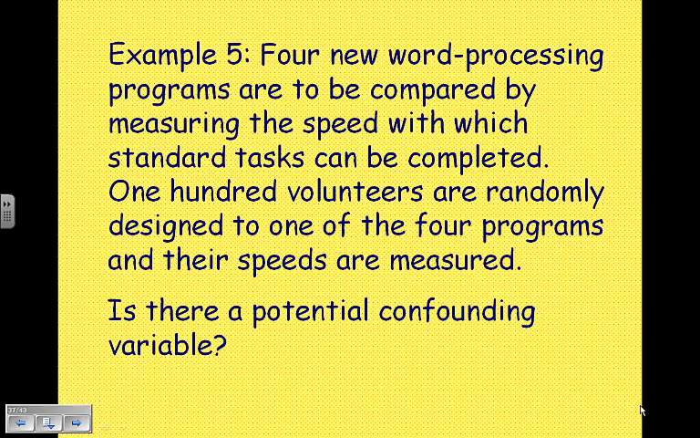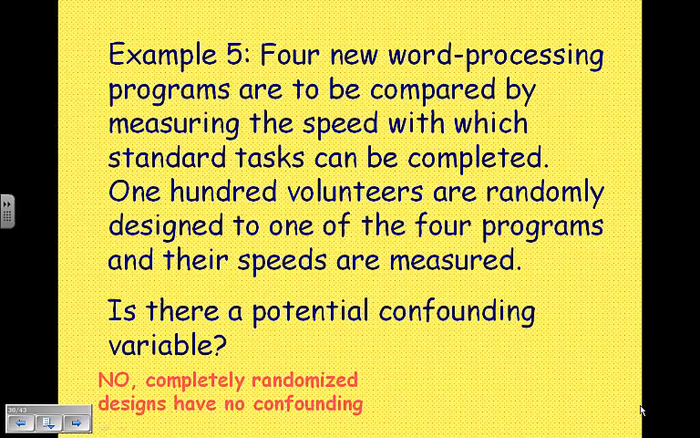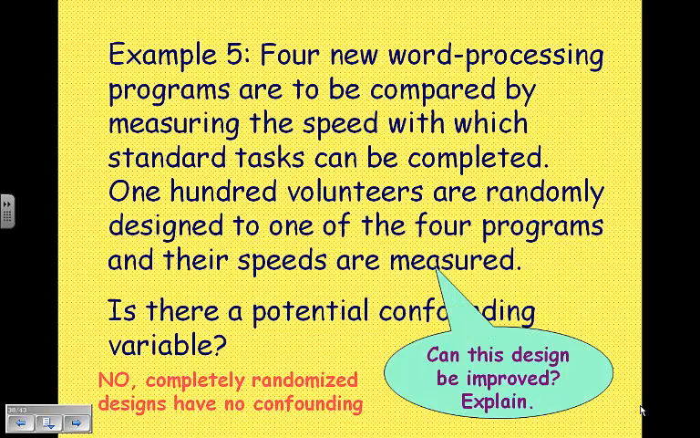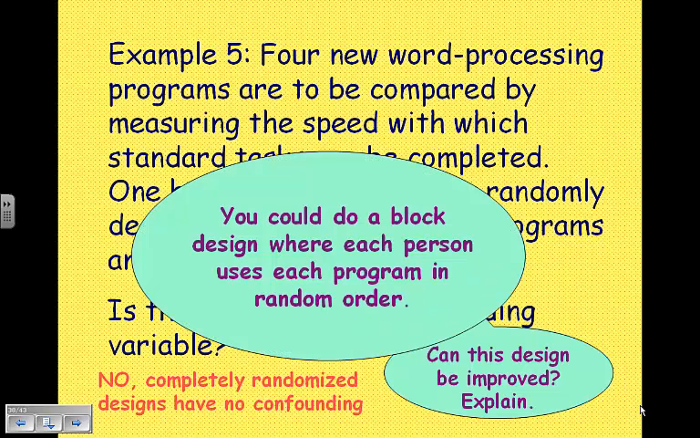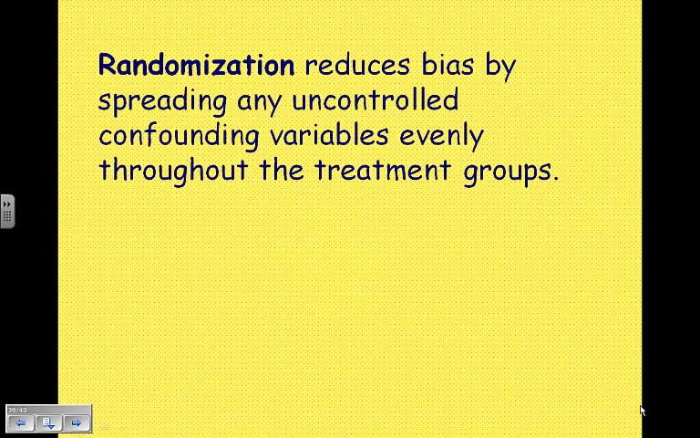Okay, continue with example 5. Is there a potential confounding variable? No. Completely randomized designs have no confounding. Can we improve it? Certainly. We could do a block design where each person uses each program in random order. So we could do a matched pairs where every person does each program and then we'd be able to compare their speed within each program.